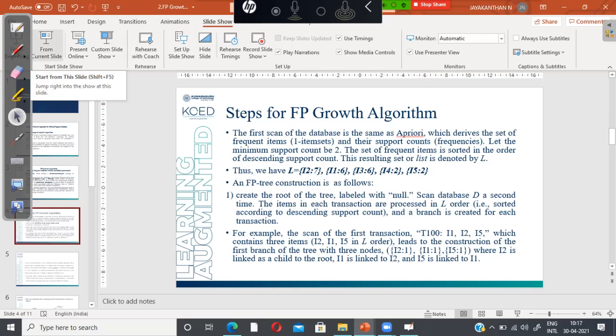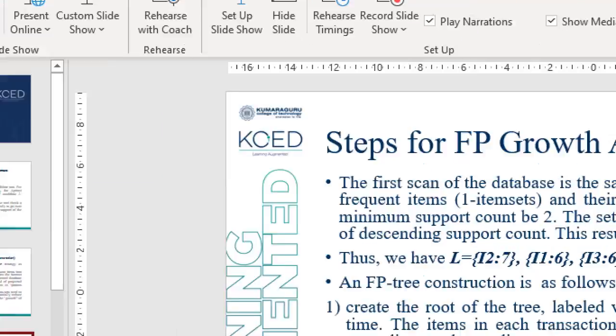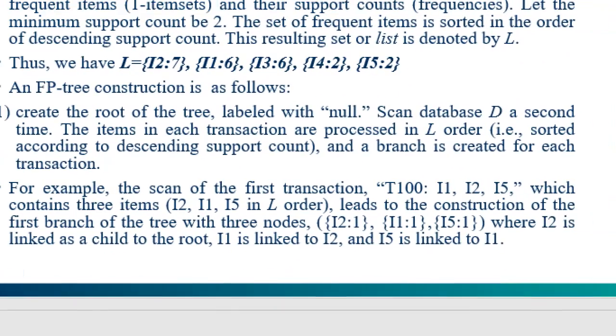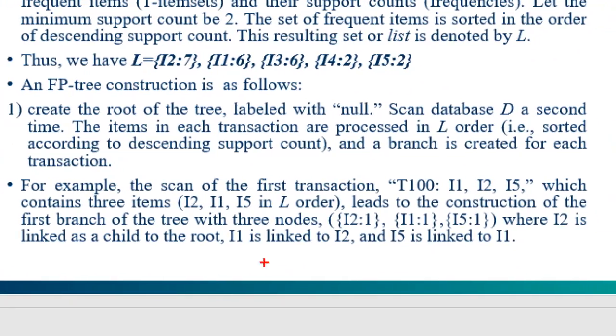The FP-tree construction is as follows. Create a root of the tree labeled with null. For example, we have a root with the value null like this. Then scan the database a second time. Items in each transaction are processed in the L order.